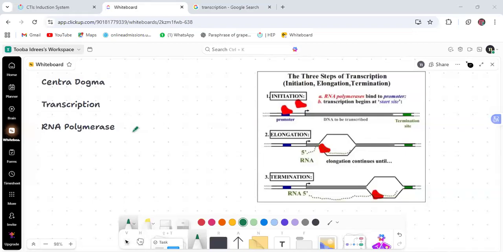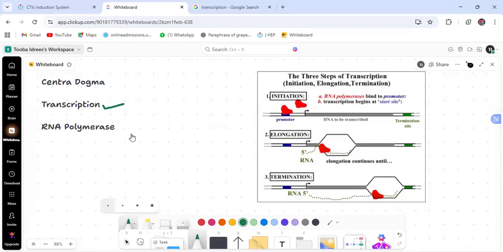Hello, dear students. Today the topic of demonstration is the central dogma. Central dogma is a process in which protein is synthesized. It is the framework of how protein is synthesized from DNA. It has different steps, but today we will mainly focus on transcription.